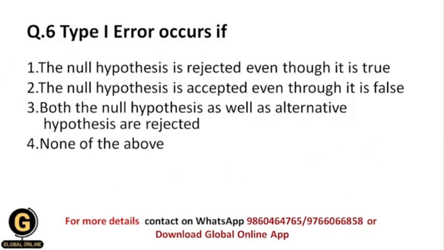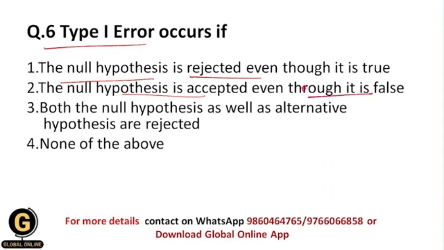Okay, now next is: type 1 error occurs if. Now this is the easiest question. Whenever you understand exactly what type 1 error and type 2 error are, students, you won't fail to answer these questions correctly in your exam. All of you getting? So let us see the different options. The null hypothesis is rejected even though it is true. The null hypothesis is accepted even though it is false.